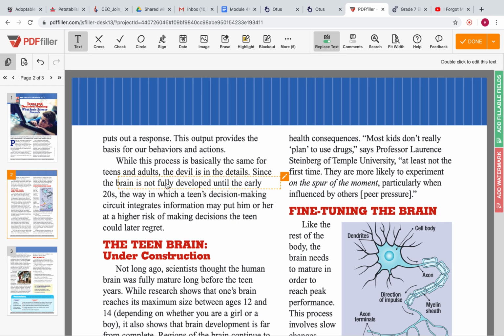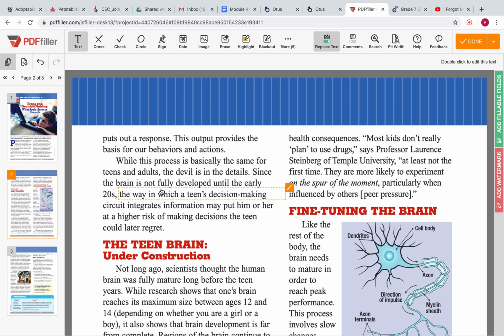Since the brain is not fully developed until the early 20s, the way in which a teen's decision-making circuit integrates information may put him or her at a higher risk of making decisions the teen could later regret.